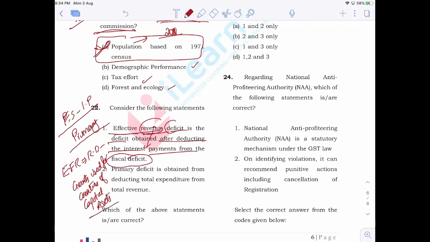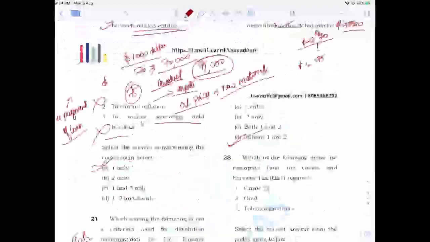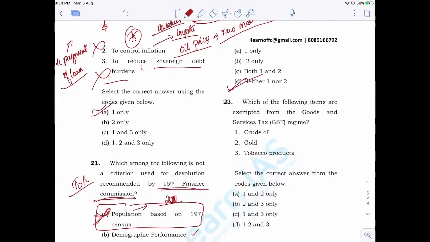This is nothing but the explanation given for primary deficit. Now here, primary deficit is obtained from deducting total expenditure from total revenue. No. Budget deficit is derived from total expenditure minus total revenue. It is not primary deficit. So both the statements given here are wrong. So answer is B.